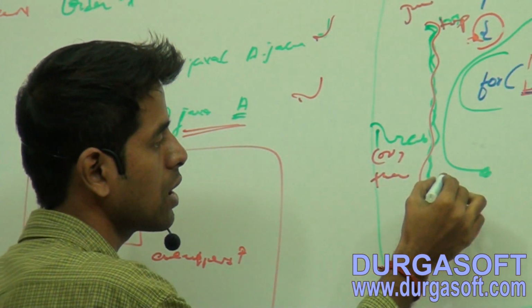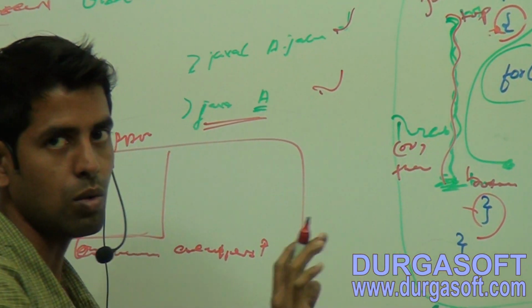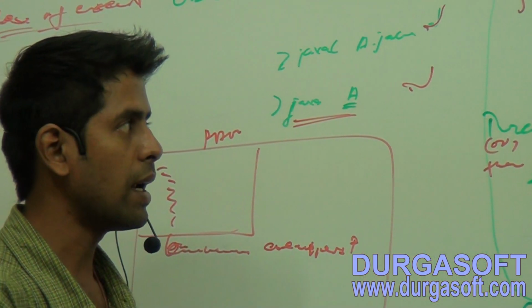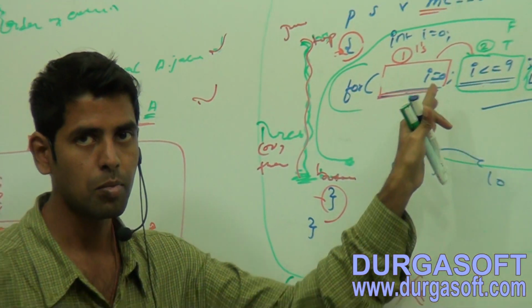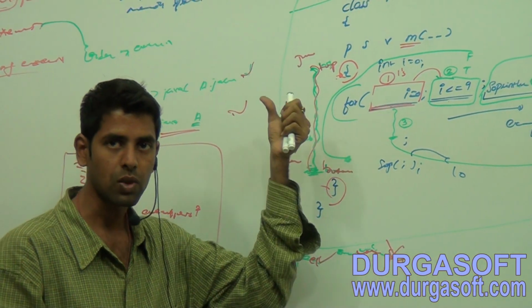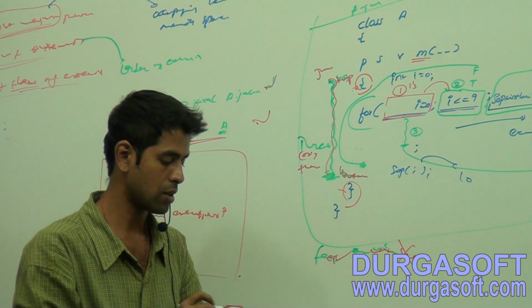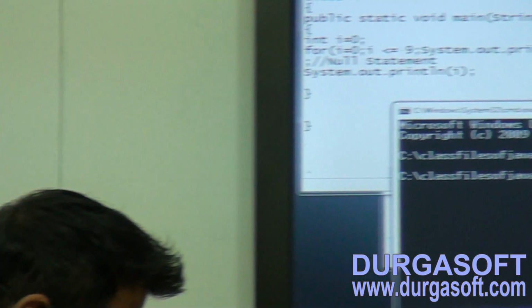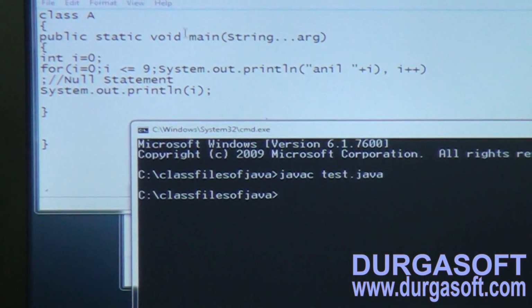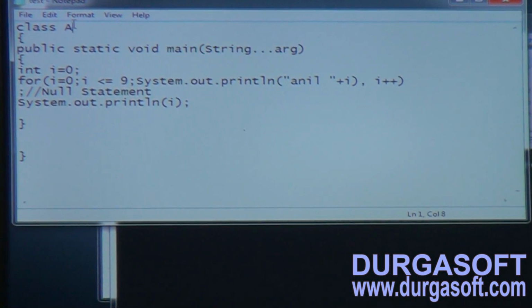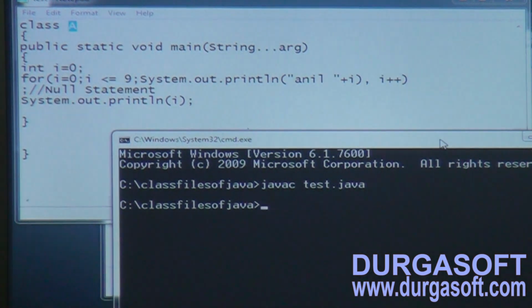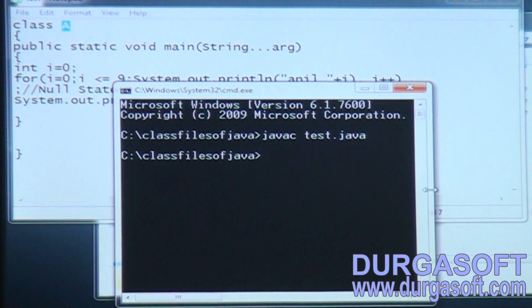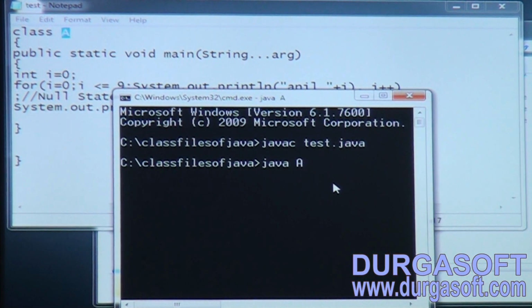And here you can have multiple other flows getting created, that is why it is a stream of flows. Now let me execute this piece of code. The main method's corresponding class name is capital A. Let me put java space capital A.